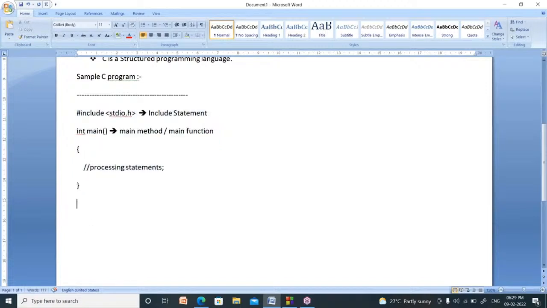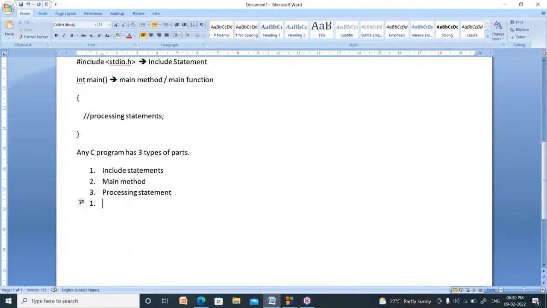Now I will explain it. Any C program has three types of parts. First one is include statements. Second one is main method. Third one is processing statements. Right. Now, what is an include statement? What is the meaning of this one? Include statement means what?